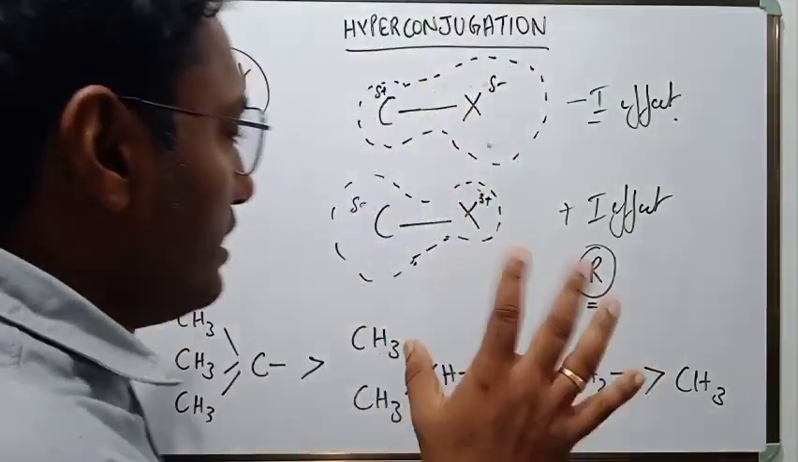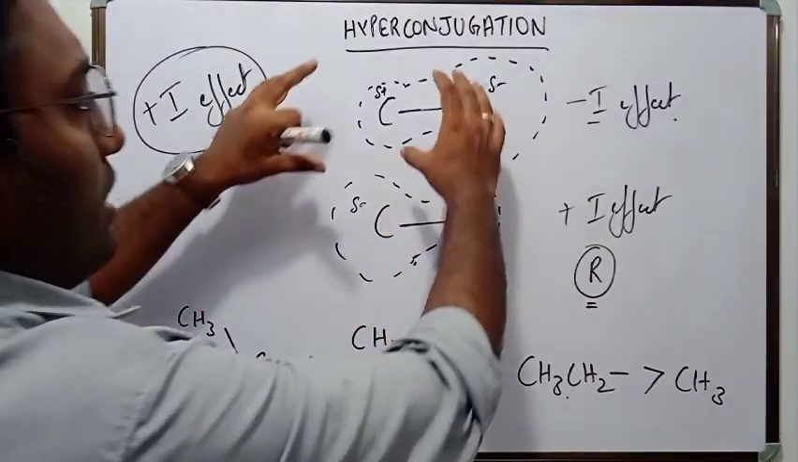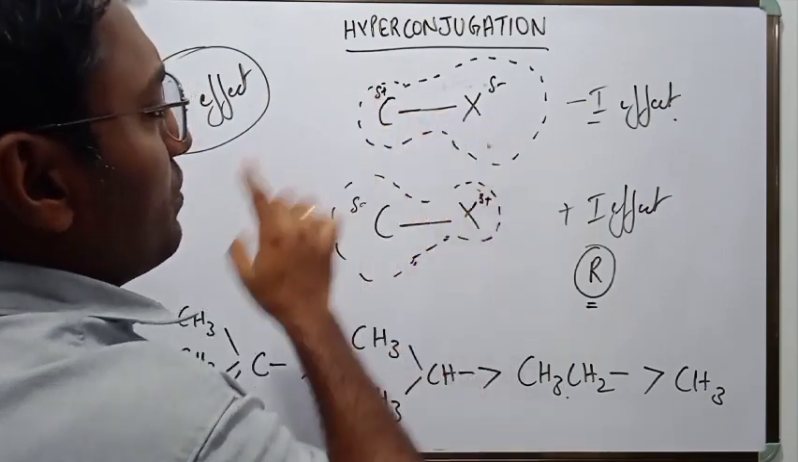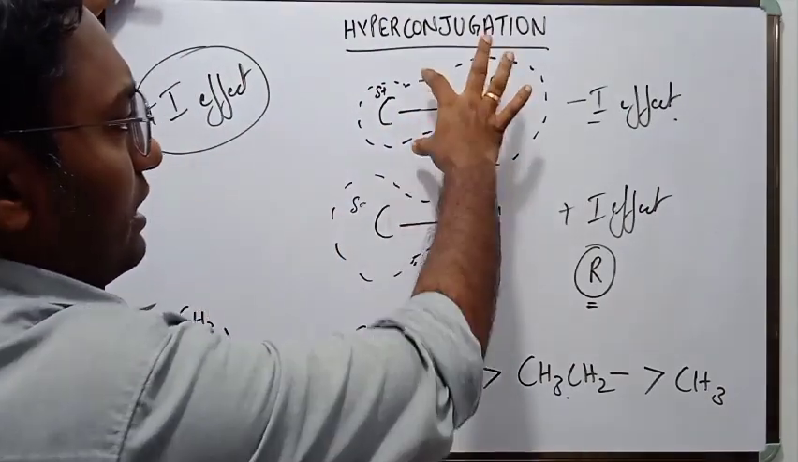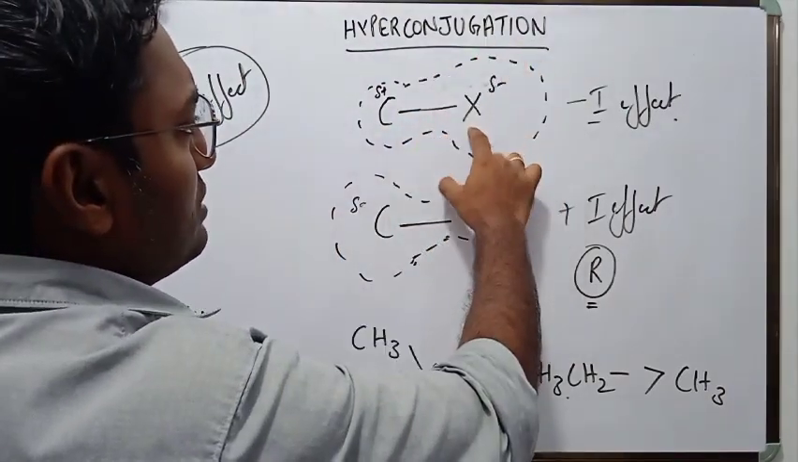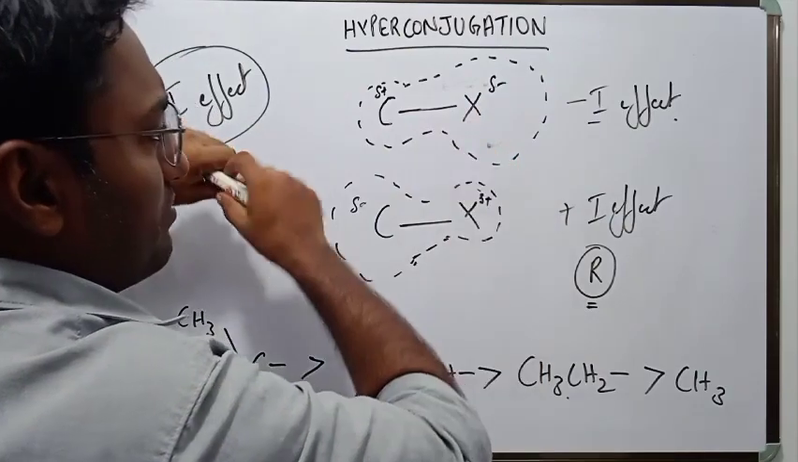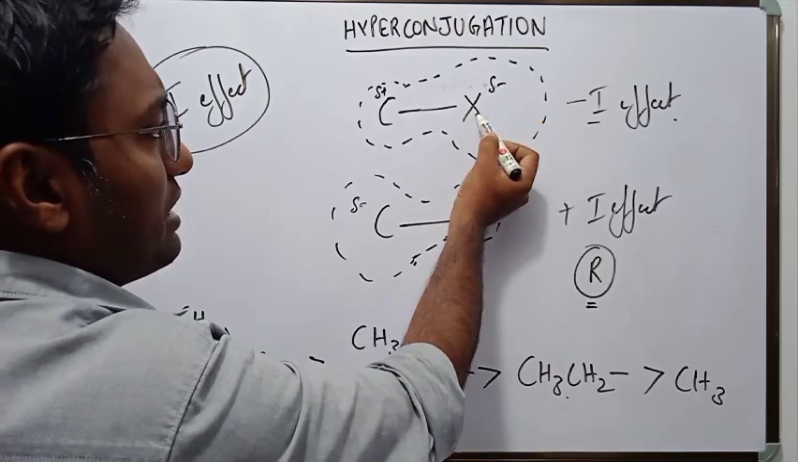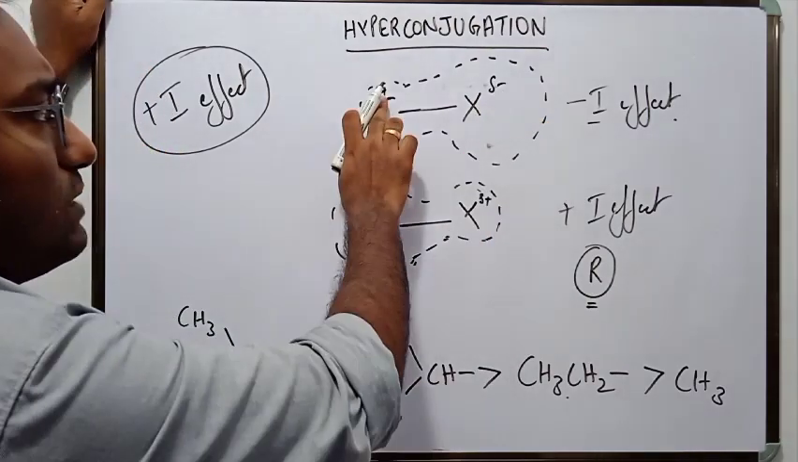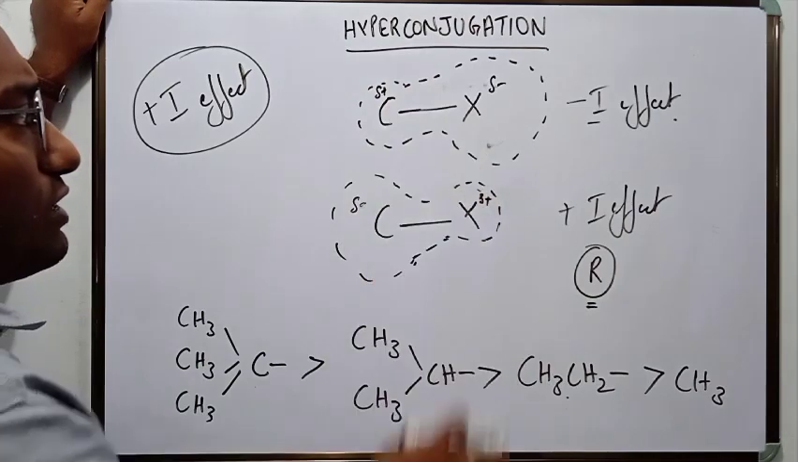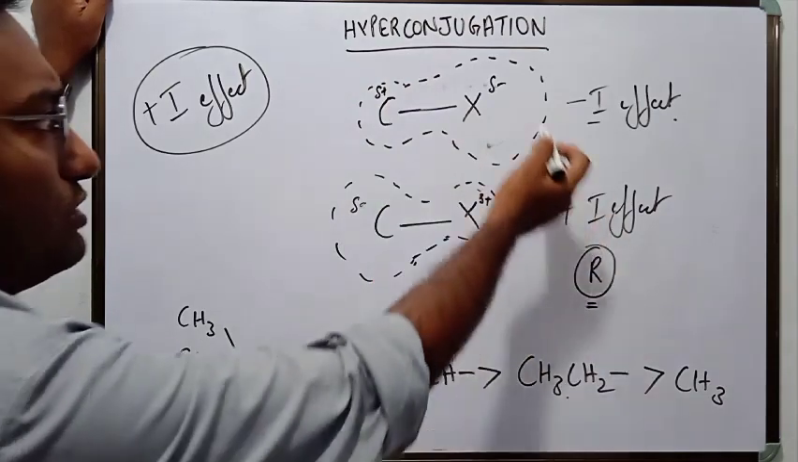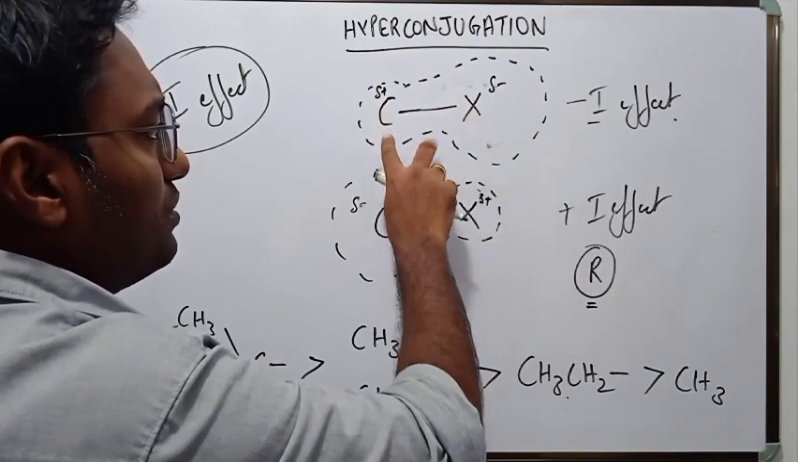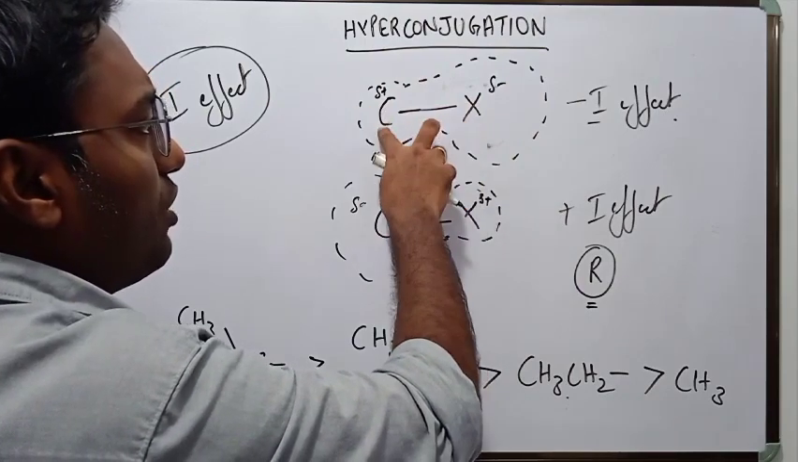So what happens in inductive effect is the electron cloud is shifted towards the more electronegative atom, and with the result a partial negative charge develops on the electronegative atom and a partial positive charge develops on the electropositive atom. So there is a polarization that is set up within the molecule due to difference in the electronegativity of the atoms.